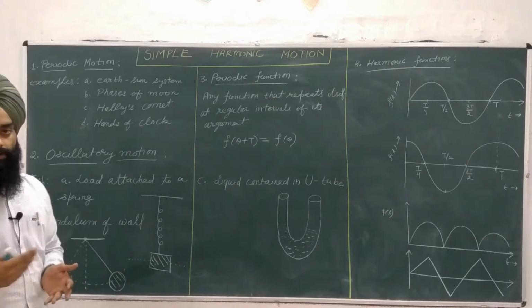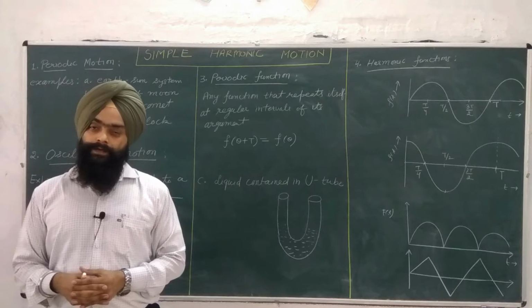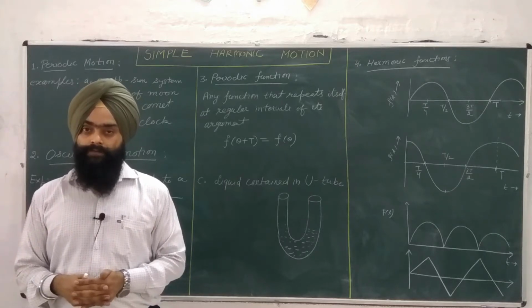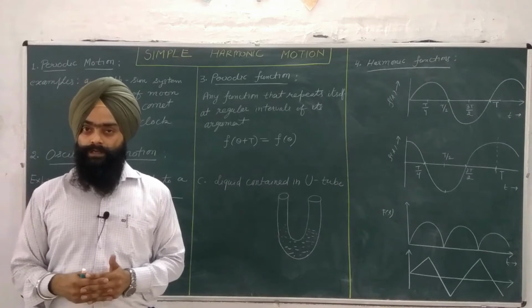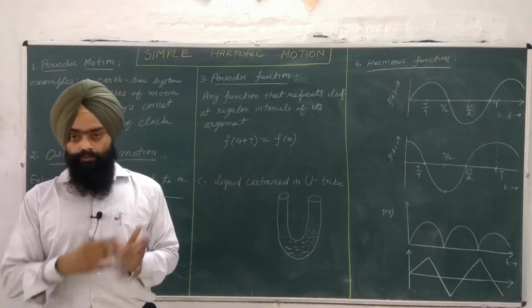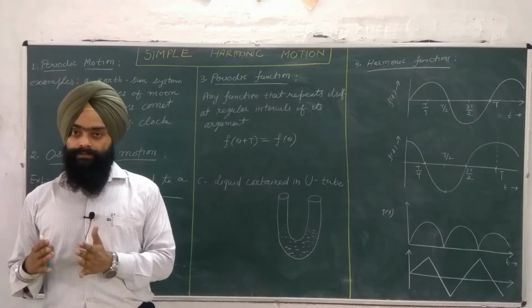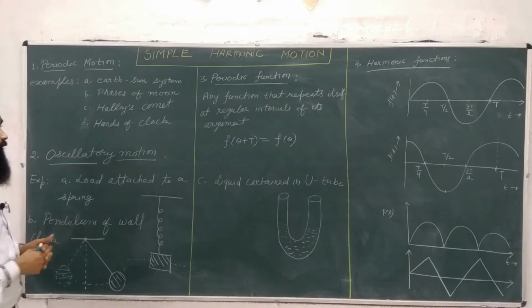In addition to the Earth's motion, we know that the moon revolves around the Earth and it repeats its motion after every 28 days. So different phases occur within these 28 days, but the motion is repeated after every 28 days. So the period of motion is 28 days and this motion is also considered periodic motion.